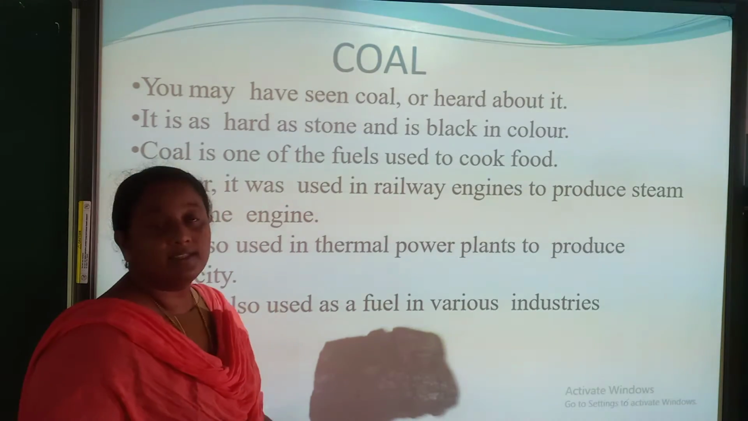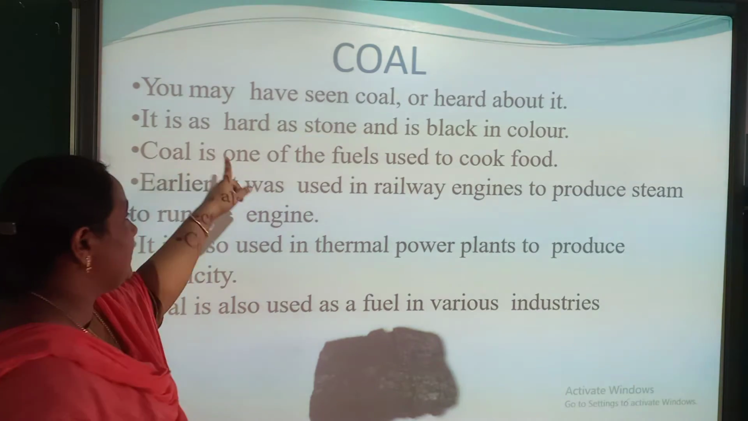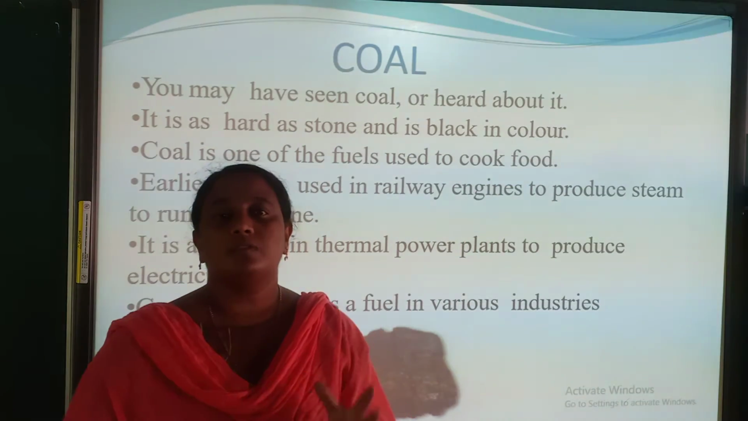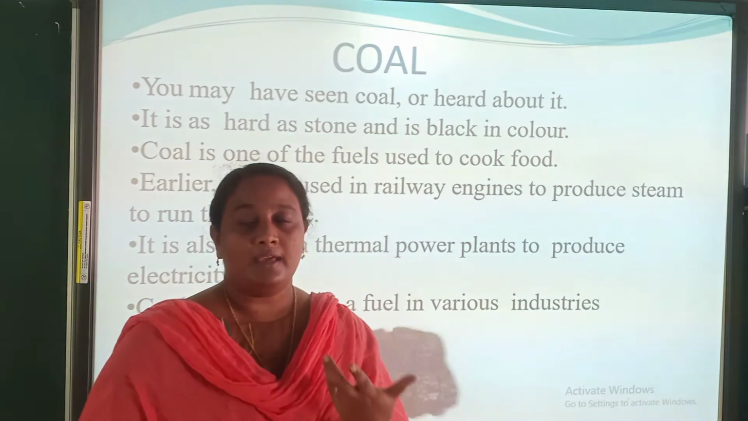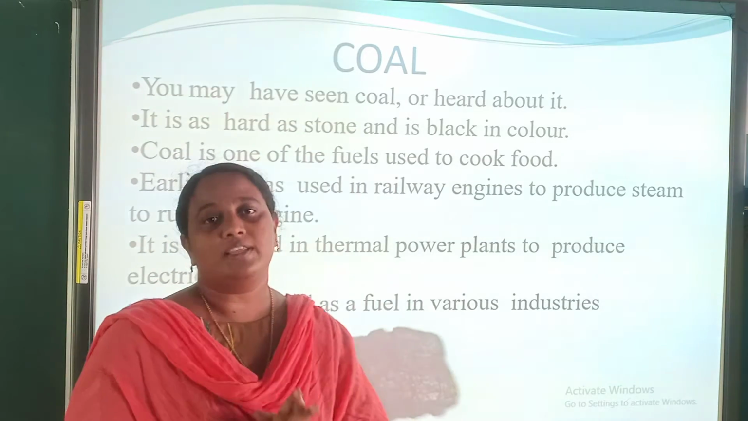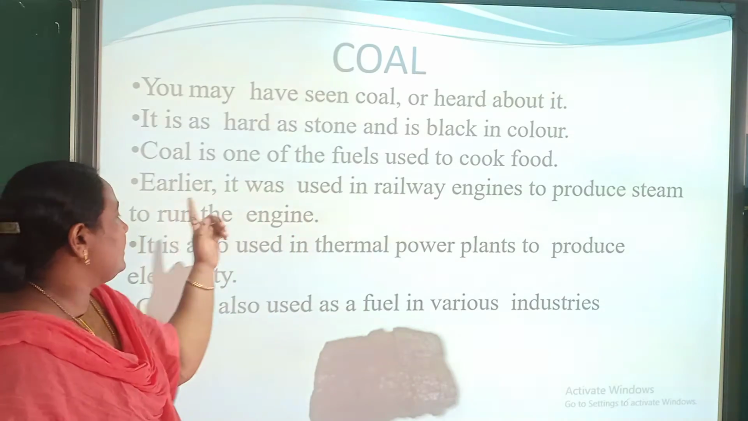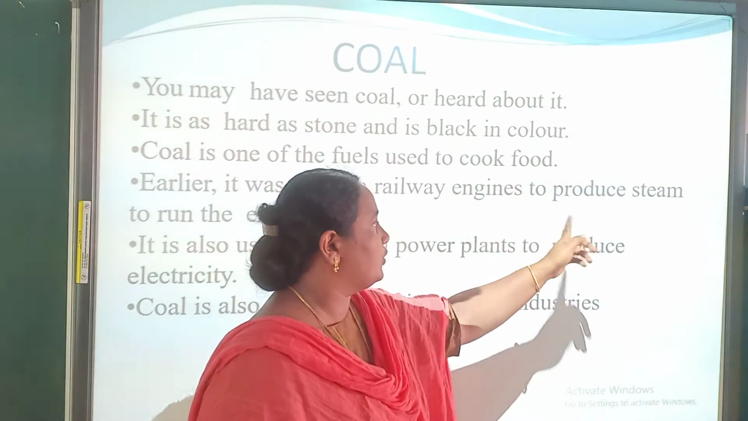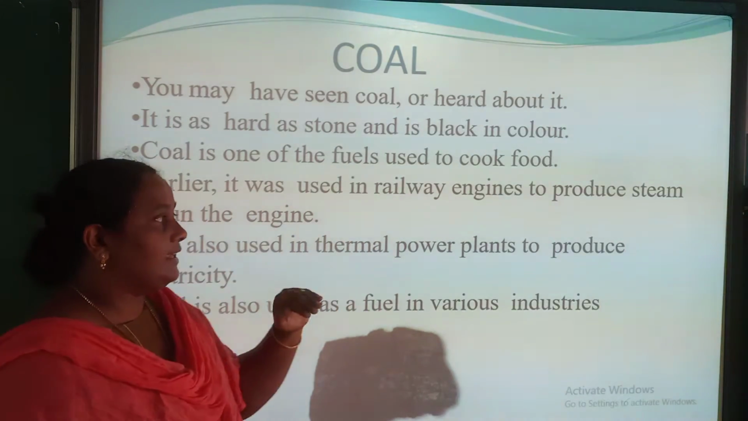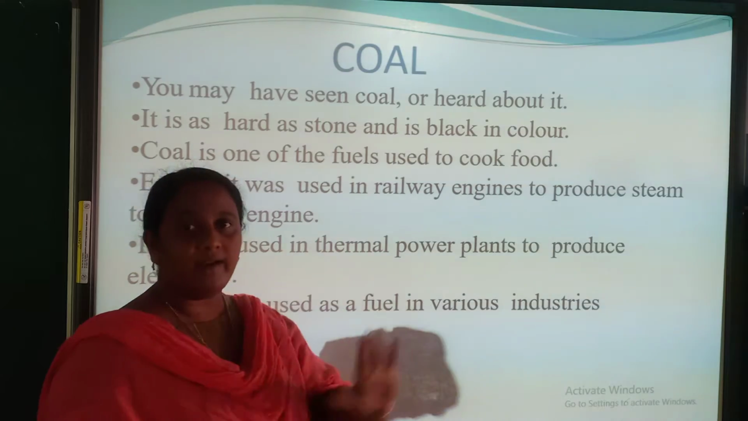You can see the picture here. This is the form of coal. Coal is one of the fuels used to cook food. Some days we used to cook food with coal. We may have heard about charcoal and burning barbecues on top of these things. These are the trend nowadays, isn't it? Earlier it was used in railway engines to produce steam to run the engine. That I have already told: in the earlier days it was used to produce steam in the steam engine of the train to run the train.